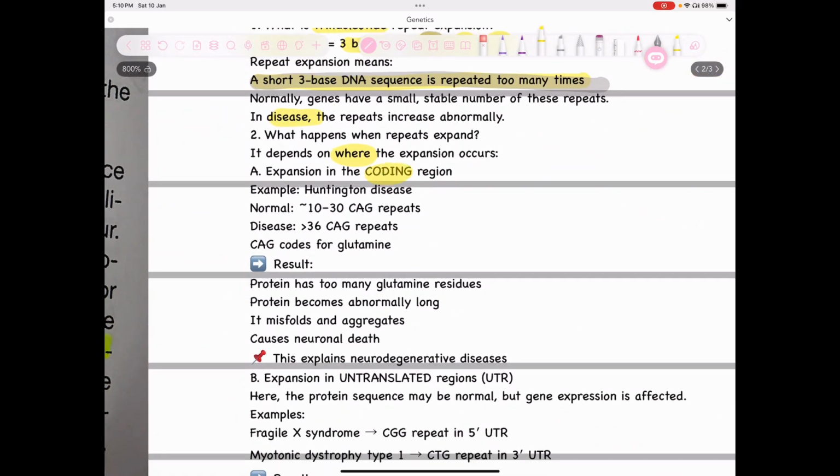Expansion in the coding region results in Huntington disease. Normally there are 10 to 30 CAG repeats. So this is a trinucleotide, and normally 10 to 30 repeats of it are fine. But in cases of diseased condition, there'll be more than 36 CAG repeats. And CAG codes for glutamine. So this means there'll be extra glutamine residues.